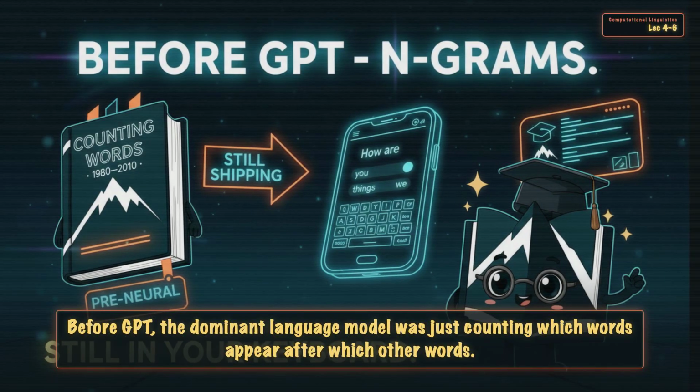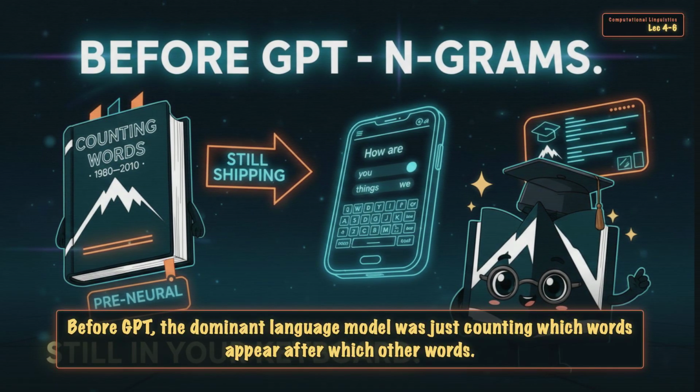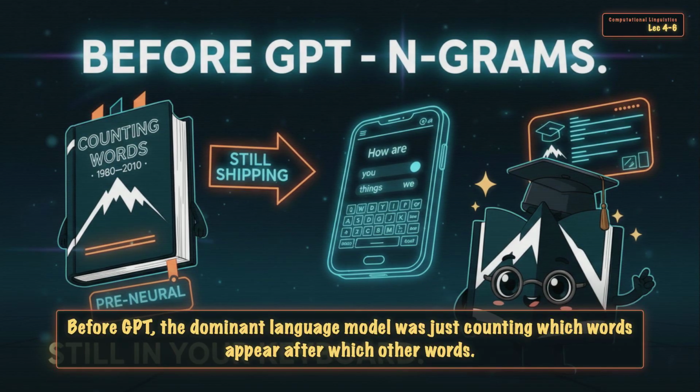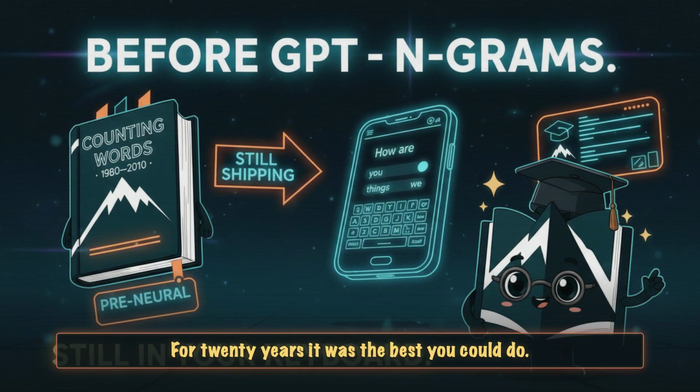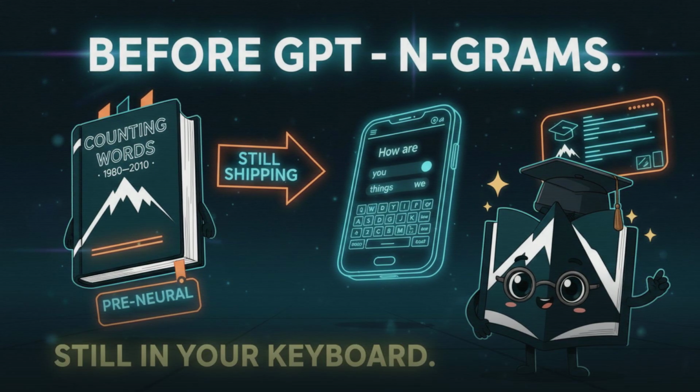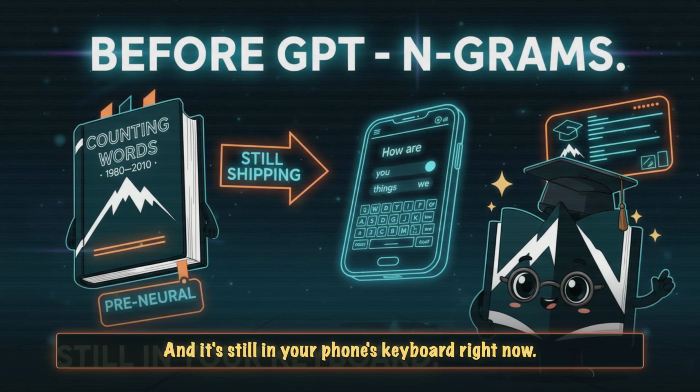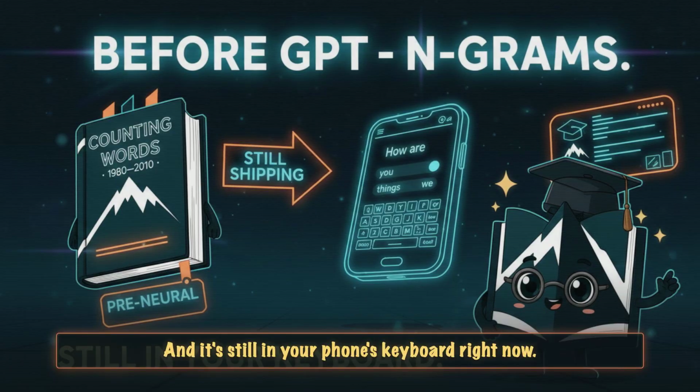Before GPT, the dominant language model was just counting which words appear after which other words. It was called N-grams. For 20 years, it was the best you could do. It felt embarrassingly simple. It worked embarrassingly well, and it's still in your phone's keyboard right now.